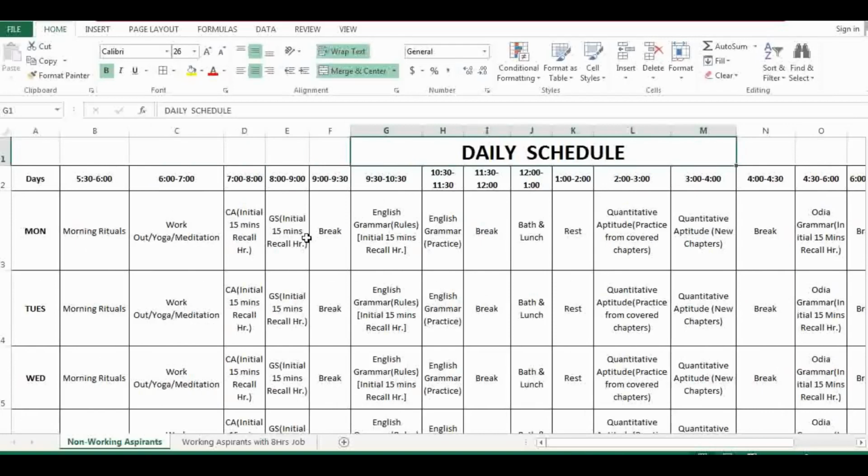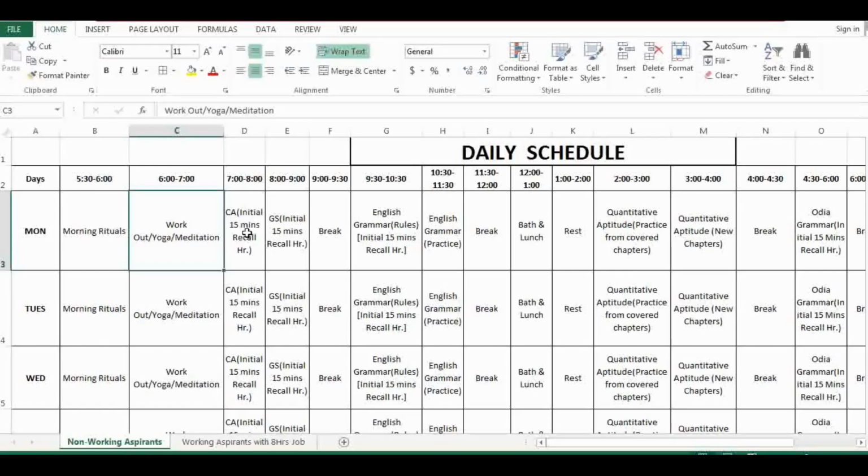Okay, so let's just see this. From 5:30 in the morning to 6 you have your morning rituals. Then 6 to 7 you should do some healthy activity. You go to some gym or do yoga or meditation, whatever. 1 hour in a day you should give to your health and mind, so that it will always be active throughout the day. Then from 7 to 8 you cover current affairs.